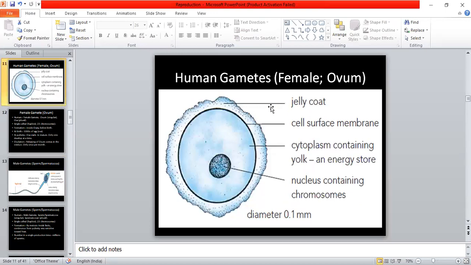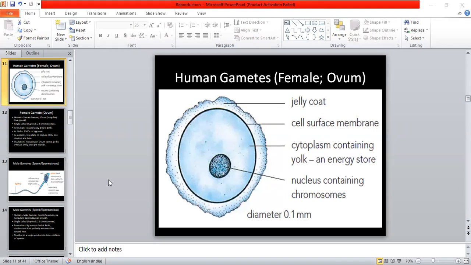So what will the sperm simply do? It will come towards the egg, and the acrosome present inside the head of the sperm cell, having lots of enzymes, will slowly dissolve this jelly coat, enter, and move towards the nucleus of the egg cell and get fused with this nucleus. जो इसका न्यूक्लियस है वो इसके साथ फ्यूज कर जाएगा और दोनों में क्या बन जाएगा, n plus n, that is 2n. ओके, आई फील एंड आई बिलीव दैट आप लोगों को सारी चीजें अच्छे से समझ में आ रही हैं.